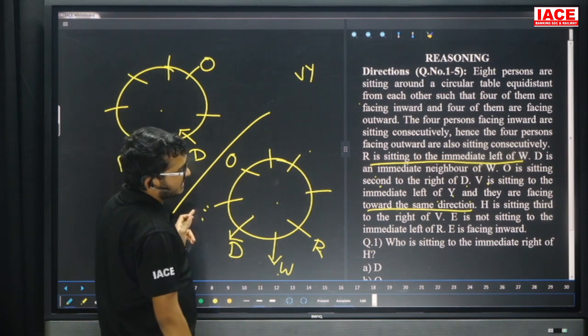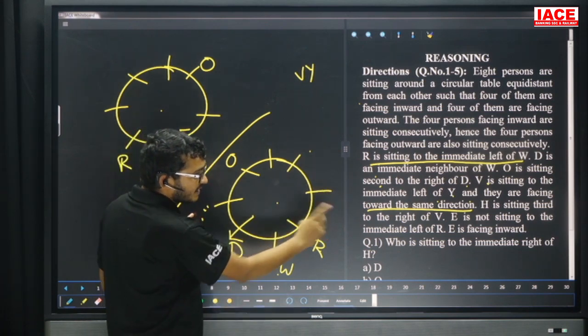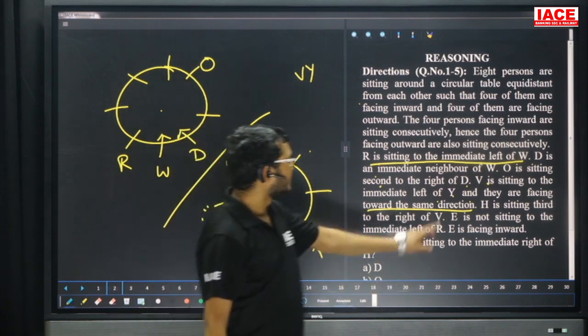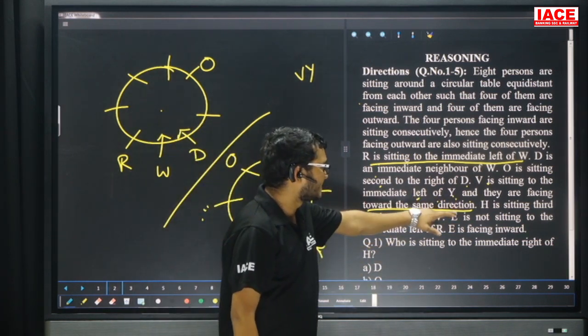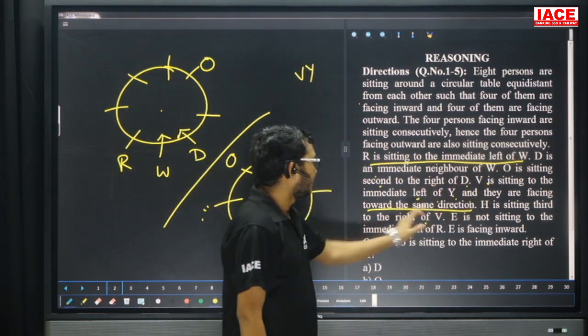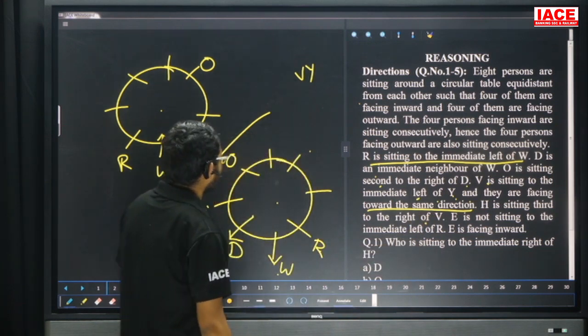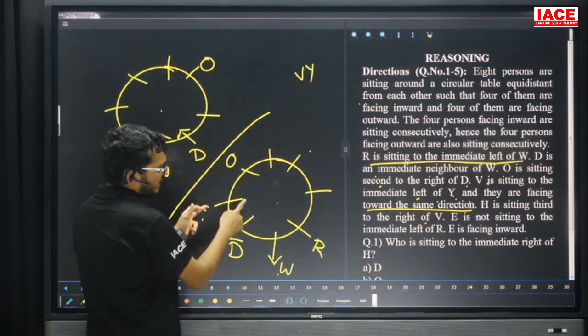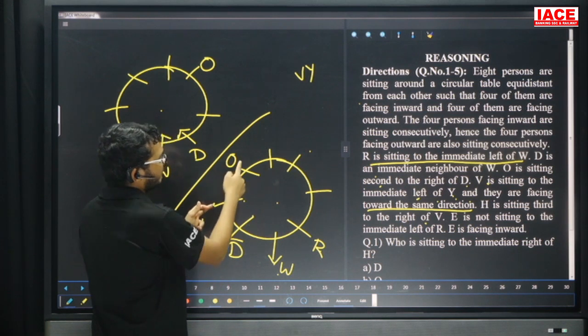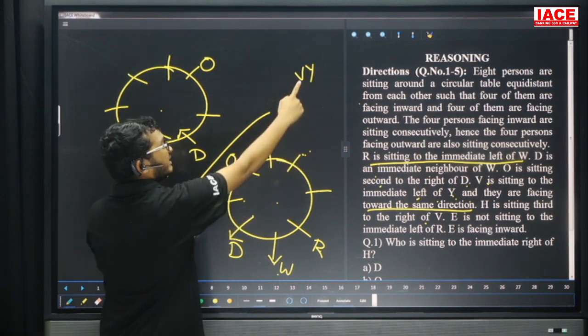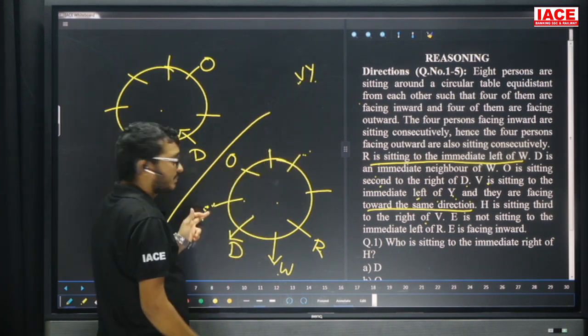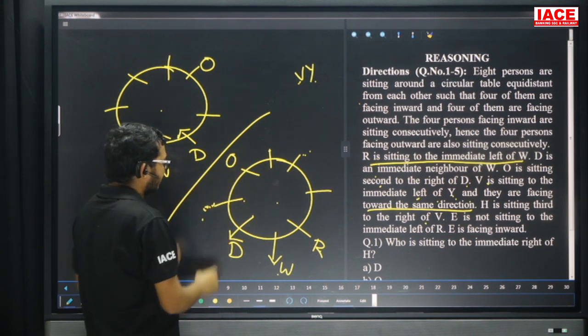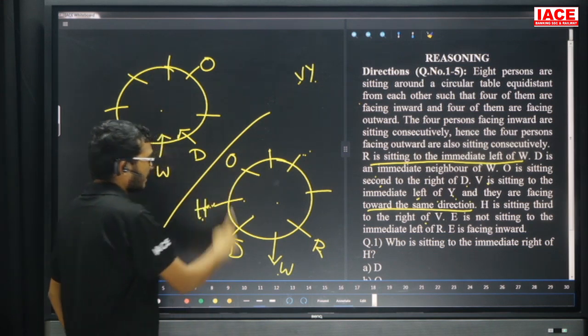But our requirement is: V is sitting immediate left of Y and they are facing the same direction, and H is sitting third right of V. If V is inside, no chance. If V is outside, then first right, second right, third right is a possibility. But V and Y are neighbors, so here Y is no chance. Then this one is part H.